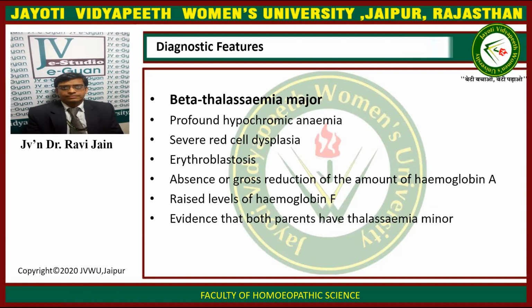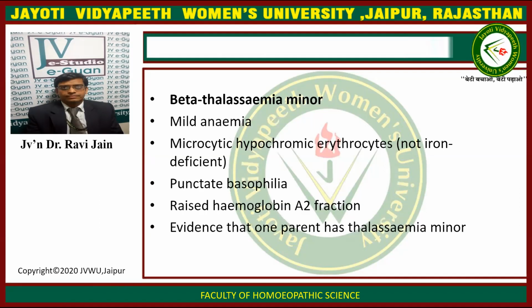Now, what are the diagnostic features in thalassemia? In beta thalassemia major, there is profound hypochromic anemia with severe red cell dysplasia, erythroblastosis, absence or gross reduction of the amount of hemoglobin A, raised level of hemoglobin F, that is fetal hemoglobin, and evidence that both the parents have thalassemia minor.